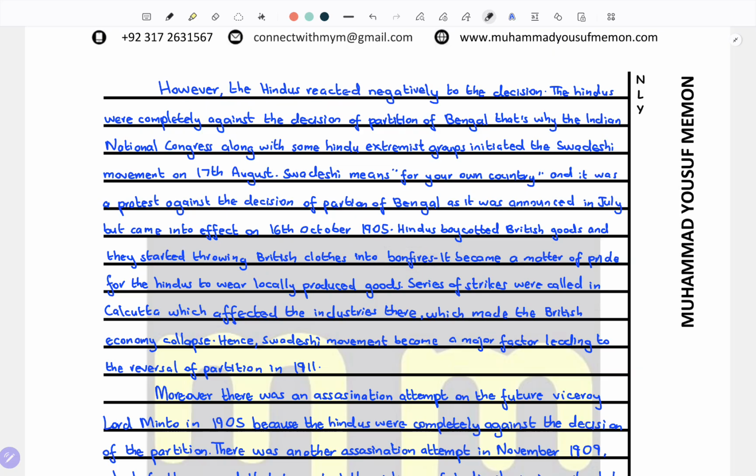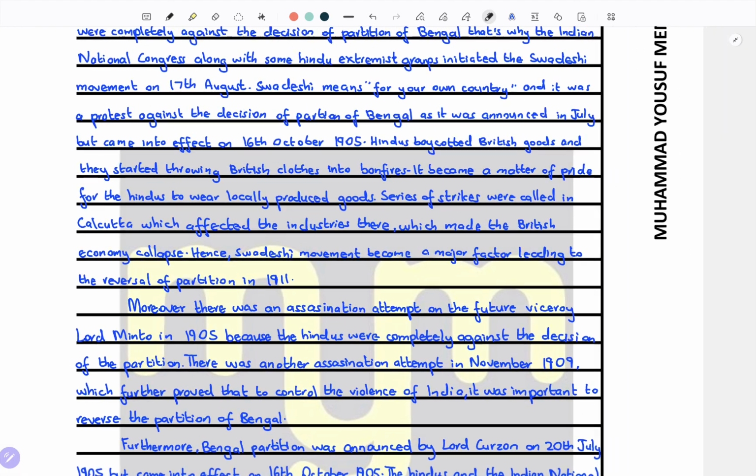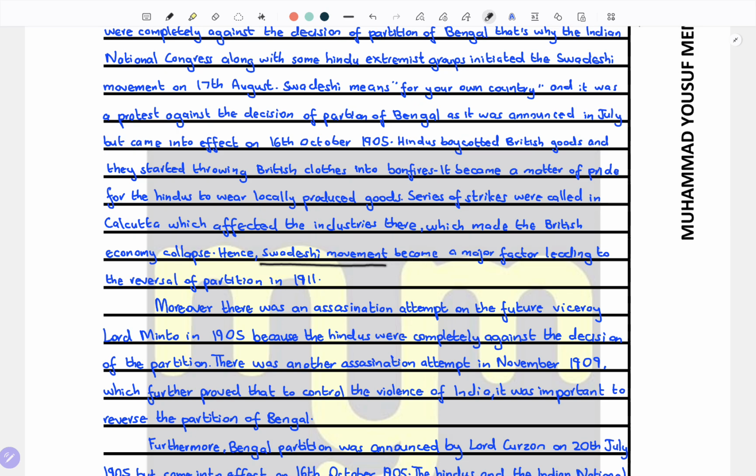It became a matter of pride for the Hindus to wear locally produced goods. A series of strikes were called in Calcutta, which affected the industries there, mainly run by the British, and this made the British economy in India collapse. Hence, the Swadeshi movement became a major factor leading to the reversal of partition in 1911.